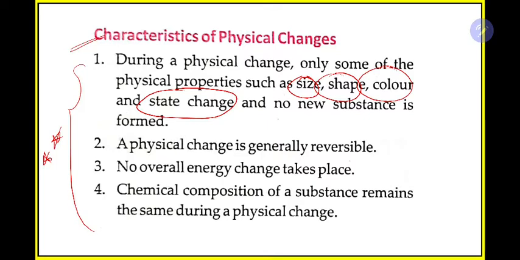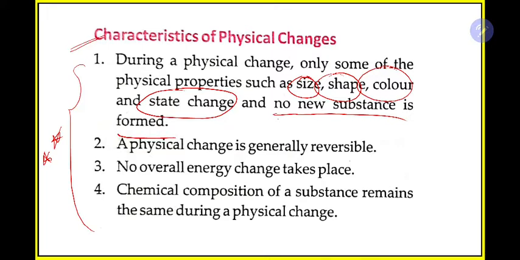So this is the example of shape. Color means, for example, earlier it is red, after melting it has become brown, so color is changing. And state, for example, ice is also made up of water, and water is liquid, but ice is not liquid, ice is solid. So the state is changing. If you melt ice, it is changing from solid state to liquid state. So the state is also changing, but the actual thing is still remaining the same. Water is still the same, whether it is ice or vapor or normal liquid water. And in this process no new substance is formed, the actual substance will still remain the same, nothing new will be formed.